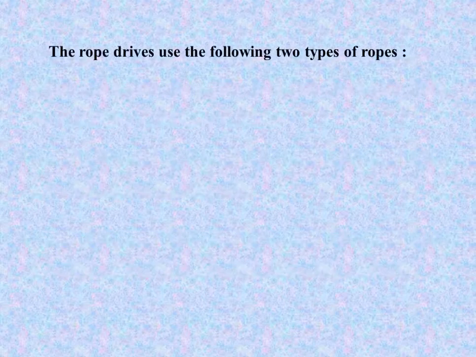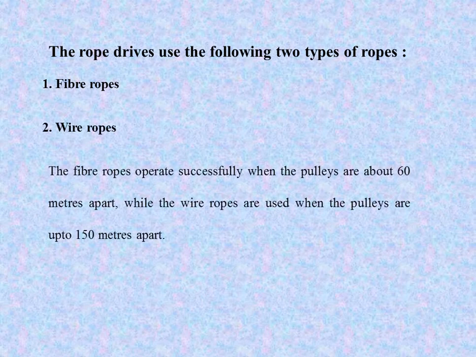The following two types of ropes are used in rope drives. First is fiber ropes, and the second one is wire ropes. The fiber ropes operate successfully when the pulleys are about 60 meters apart, while the wire ropes are used when the pulleys are up to 150 meters apart. That means if the distance is more than 60 meters, then we go for the wire ropes.